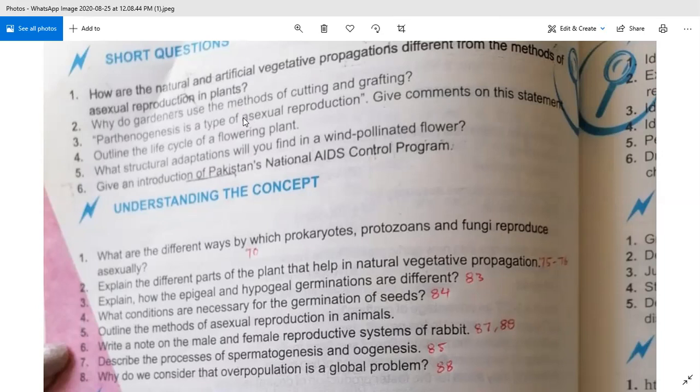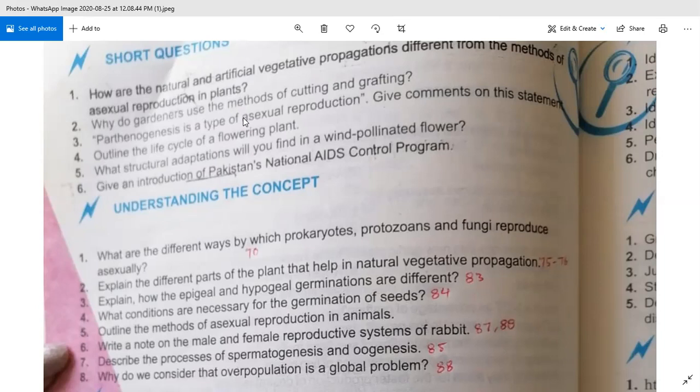We also discussed in the chapter that parthenogenesis is a process in which an unfertilized egg converts into a new offspring. So what happens in parthenogenesis? An unfertilized egg develops into a new offspring.